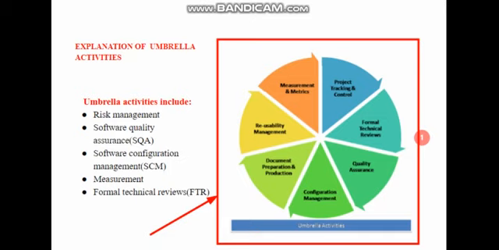While checking these modules one by one, we also find out whether it is working properly and what measures are to be taken. All this together is called umbrella activities. Let us see all these activities one by one.